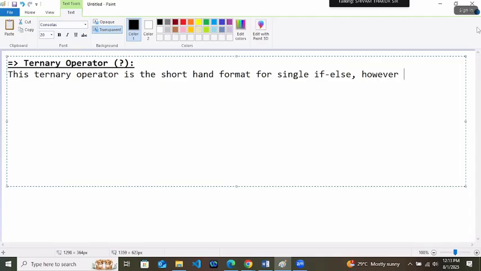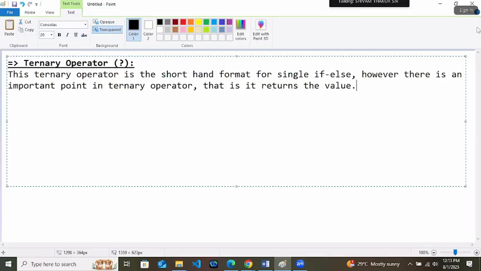However, there is an important point in the ternary operator. And what is that important point? That is, it returns the value. Because it's an operator, it will return an answer for you. If I am writing 2 plus 3, so plus is the operator. Now it will return the answer 5. If I am writing 10 modulo 7, it will return the answer as 3. So here, as this ternary is an operator, it returns a value or answer.